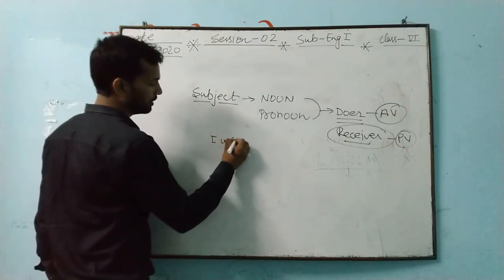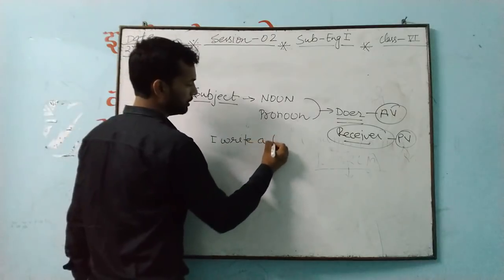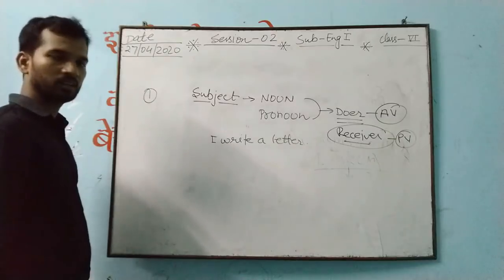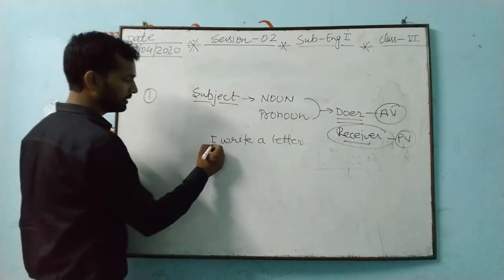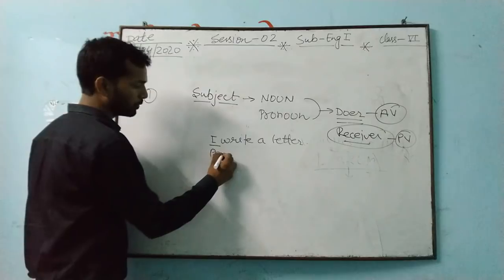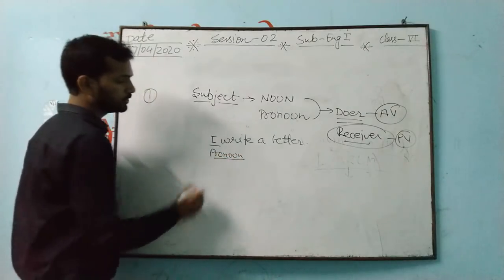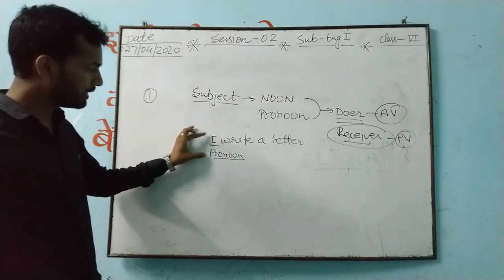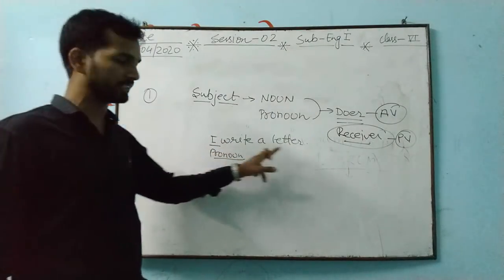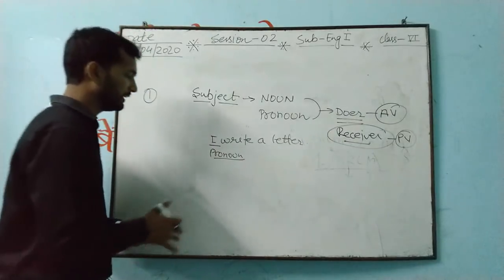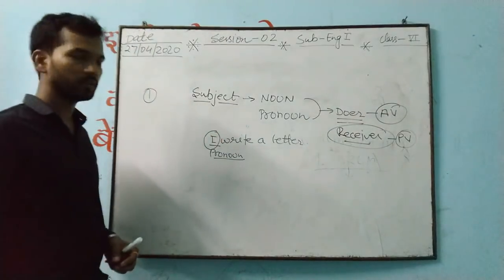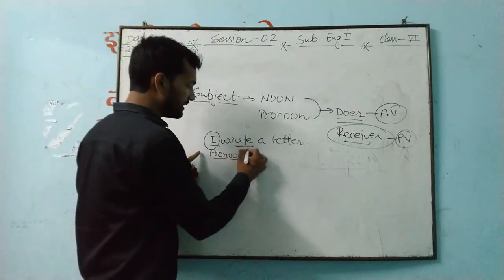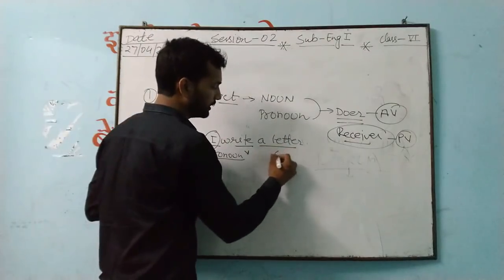For example, I write a letter. I have written here, I write a letter. So in that, this is your pronoun. This is your what? Pronoun. And it is a pronoun, it is also doing the action. It means doer here in a sentence. That is why this is known as what? The subject of a sentence. Now, write is what here? Verb.